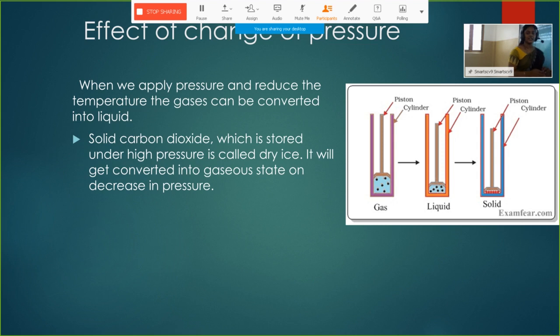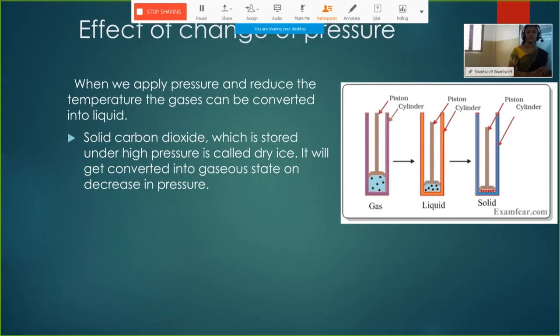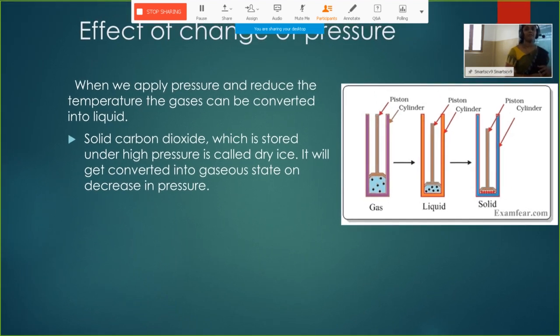An example is dry ice. Dry ice is solid carbon dioxide. If we apply high pressure on carbon dioxide gas by lowering its temperature, the carbon dioxide will become a solid mass. We should also store it at high pressure.